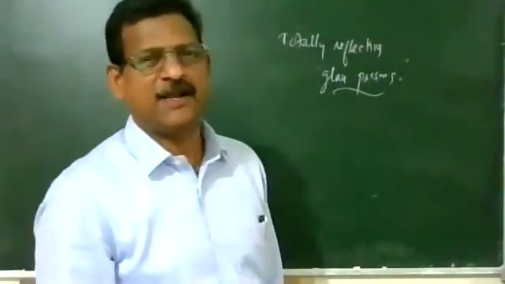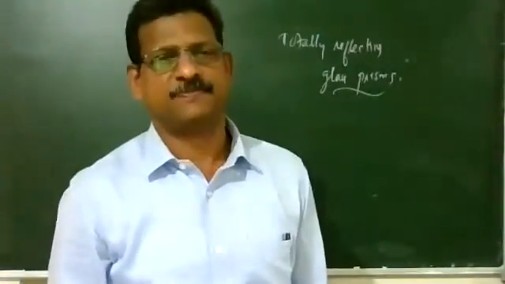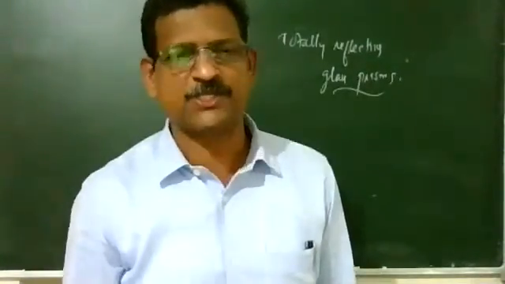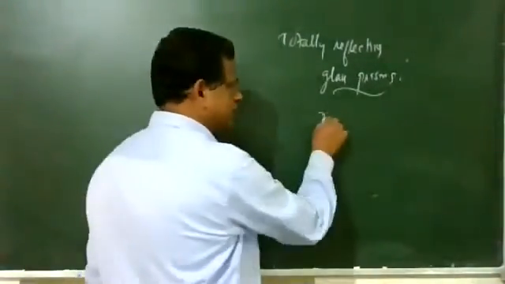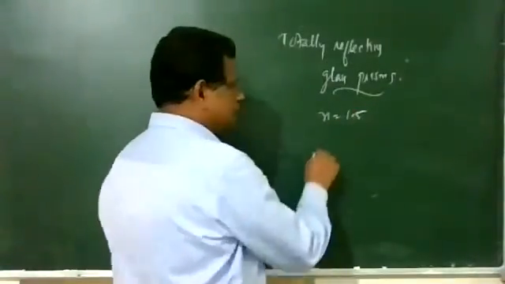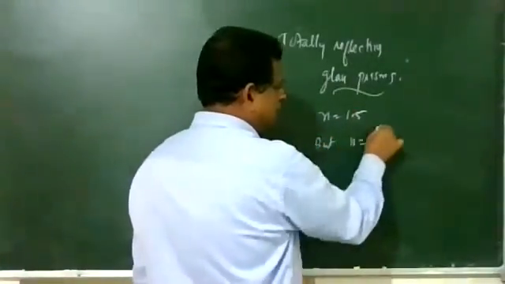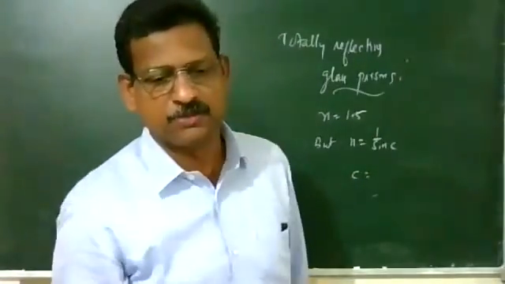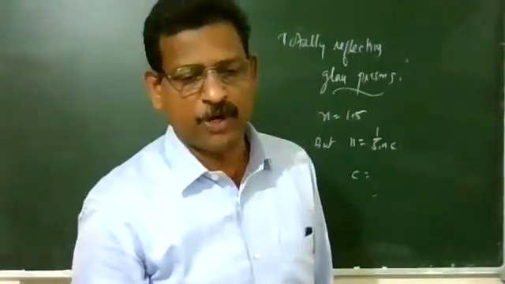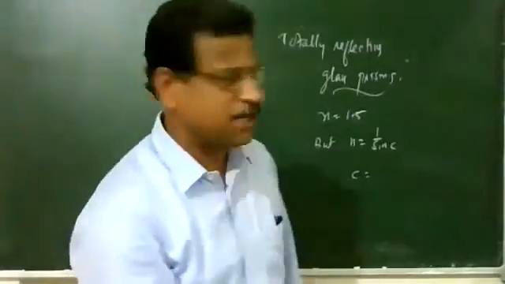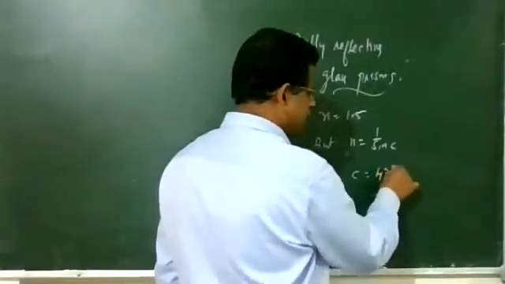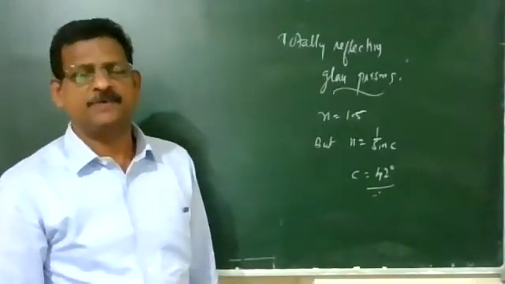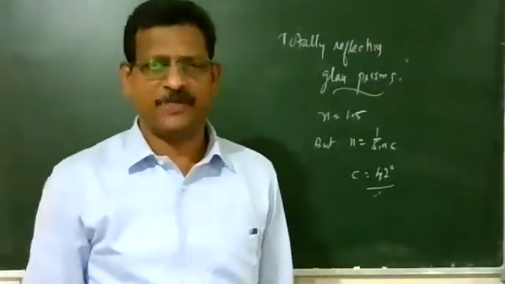But n is equal to 1 by sin c. The value of c already calculated is about 41.12 degrees, which you can take as nearly 42 degrees. So the critical angle is 42 degrees for the glass to air interface.